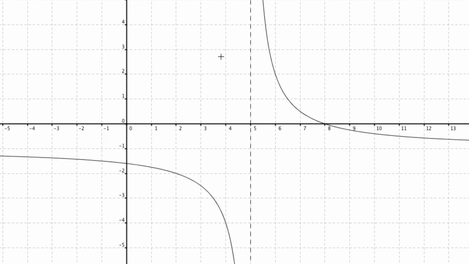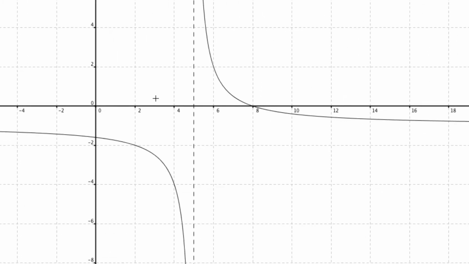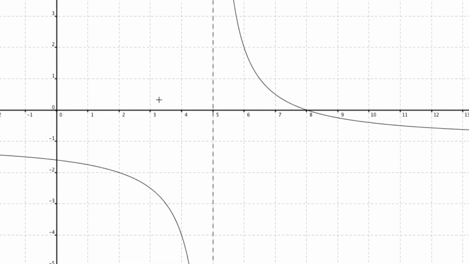And then, the one real 0 we have of this function is at positive 8. It actually crosses the x-axis at 8. We could find that by, of course, setting the numerator equal to 0 and solving it. But the question was this.